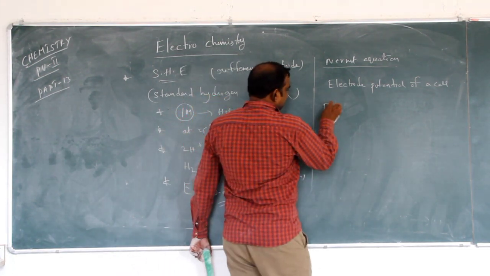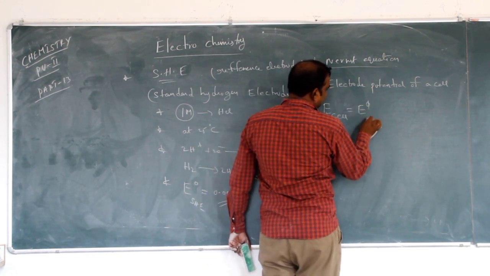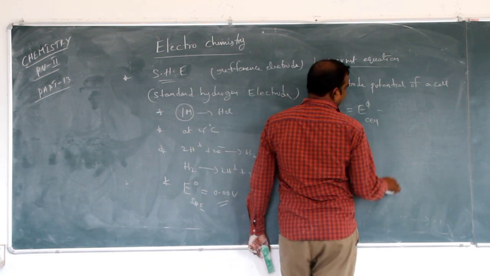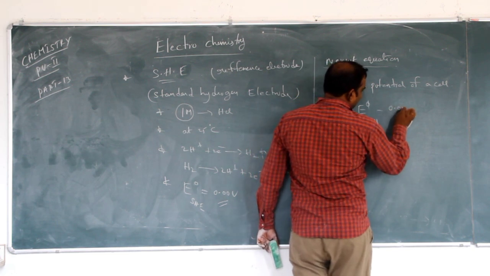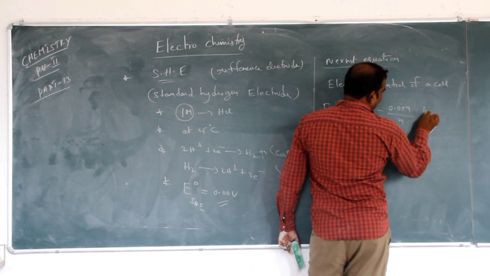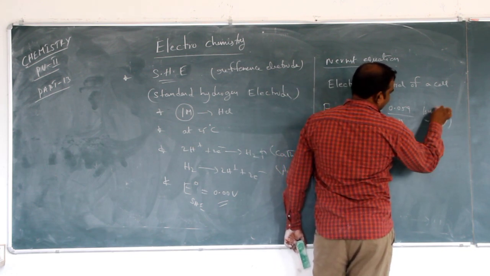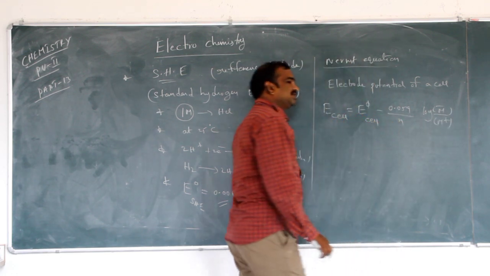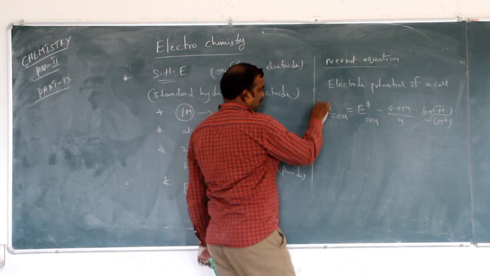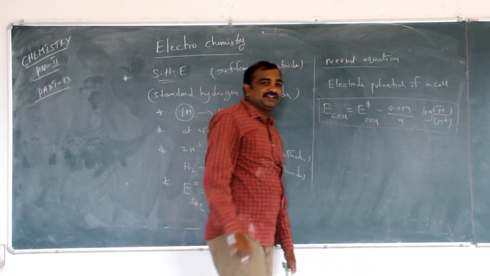That is E cell = E0 cell - (0.059/n) log(M/M+ concentration). So this is the equation used to calculate the electrode potential of a cell, the Nernst equation.